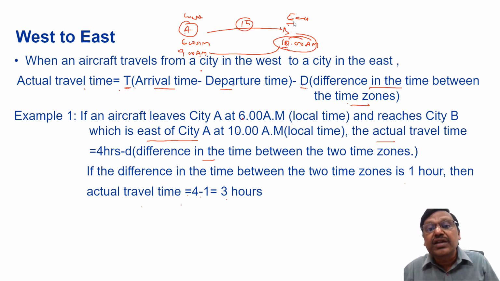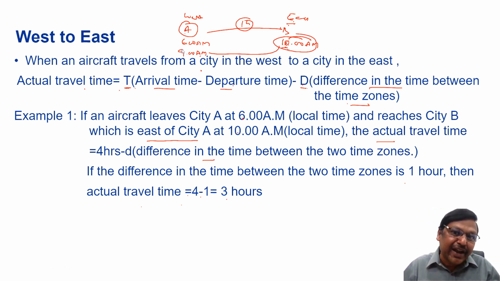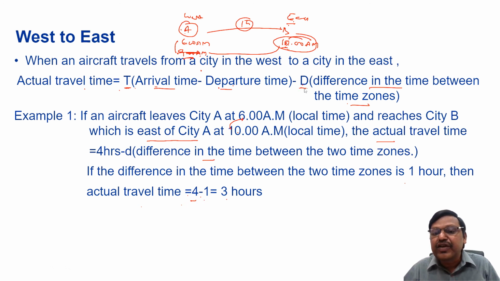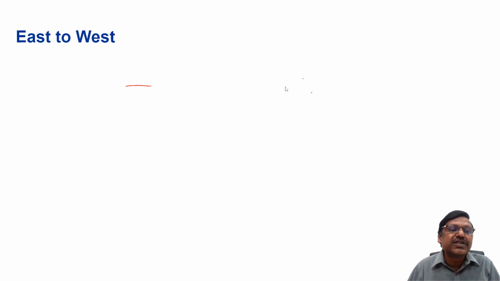It may be 10 o'clock in city B, but in city A, because it is west, it is behind. The sun comes late to the western part, so it will be 9 a.m. So the actual journey time will be 3 hours. That's why when you're traveling to the east, the actual travel time will be arrival time minus departure time, 10 minus 6, 4, minus the difference in the time zone. Now when you're traveling from east to west, it is opposite.